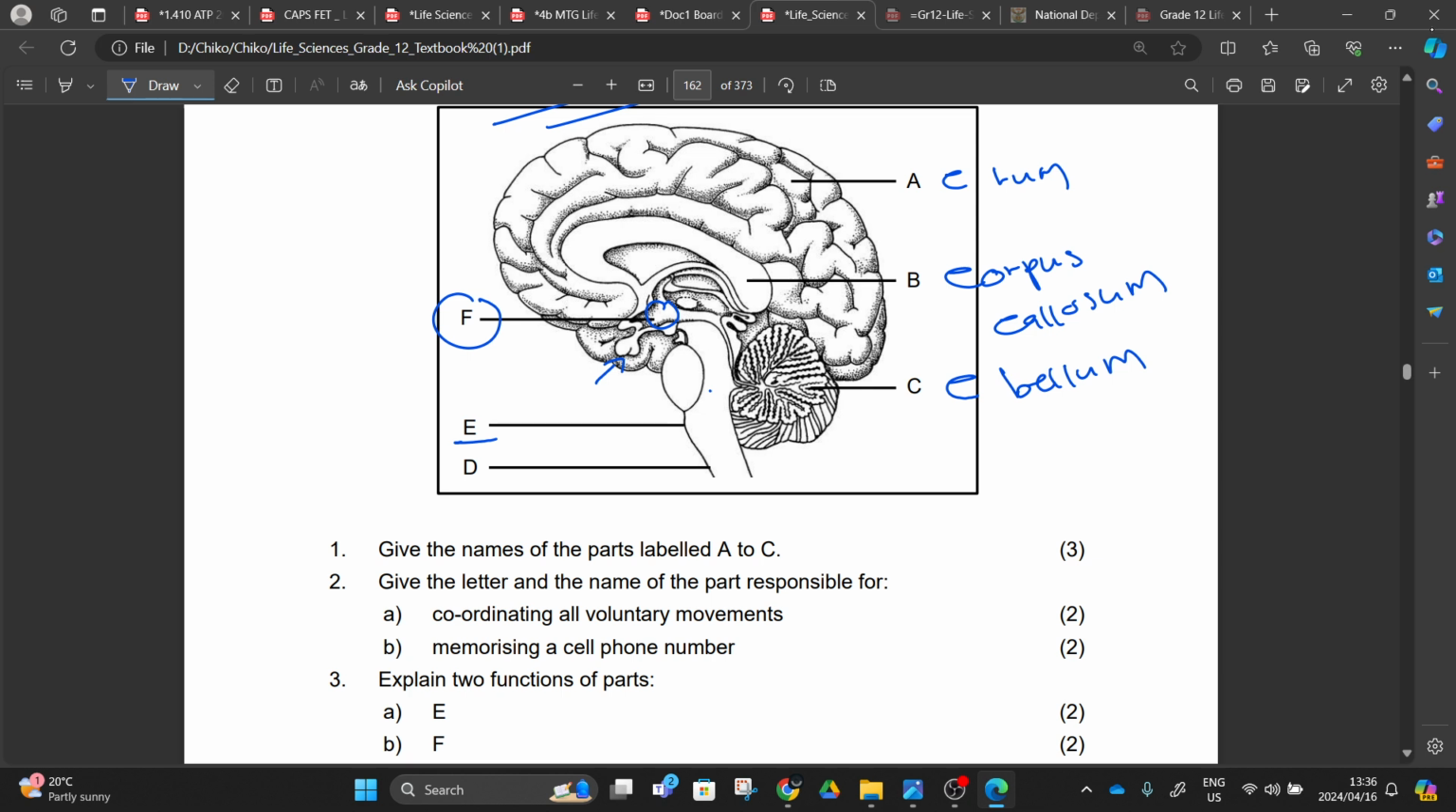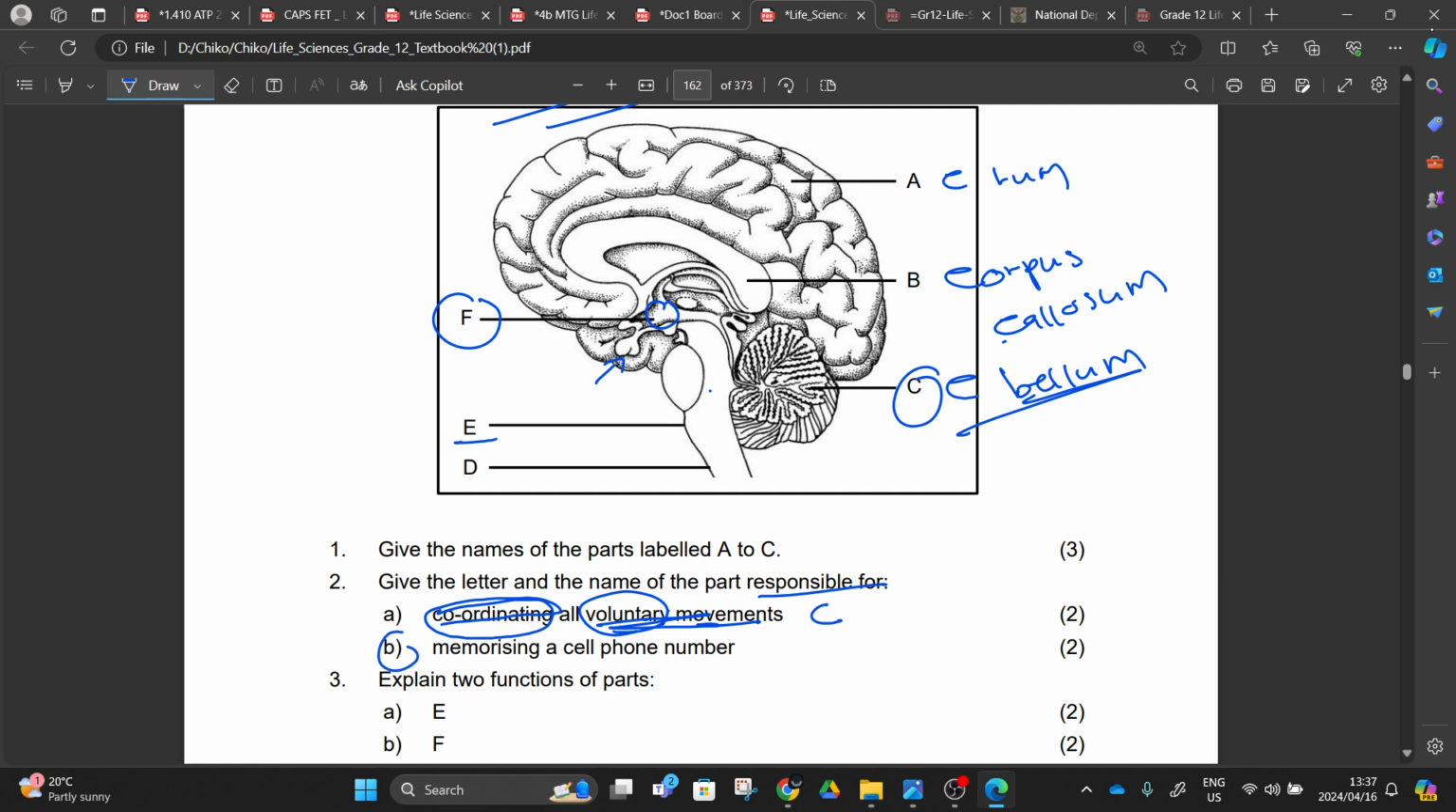And then number 2, give the letter of the name of the part responsible for coordinating. I told you that the key word is coordinating. It's the cerebellum, coordinating all voluntary movement, right? Number A, it controls all the voluntary movements. Number C, it coordinates. This one will be number C.